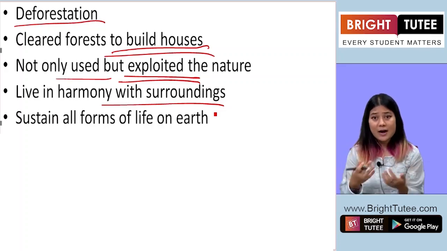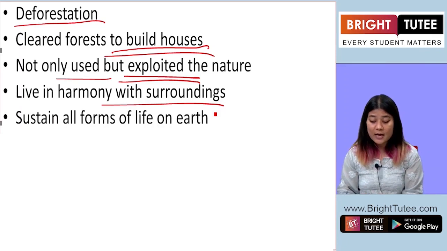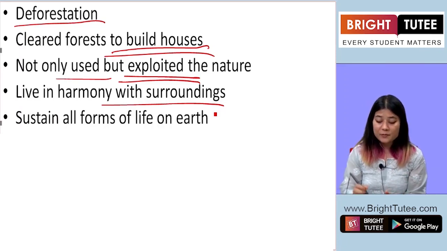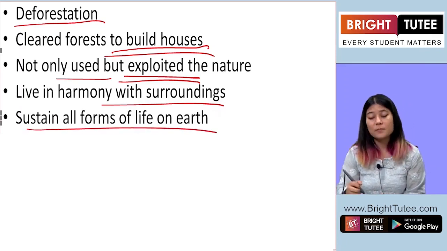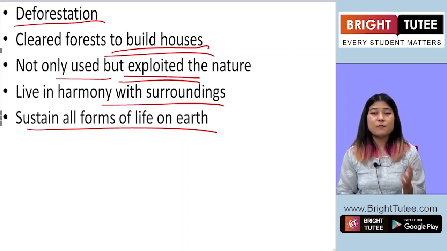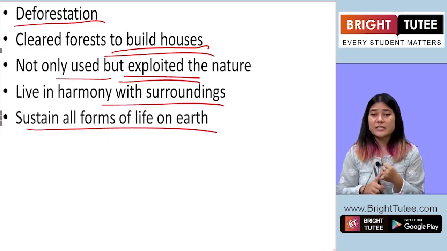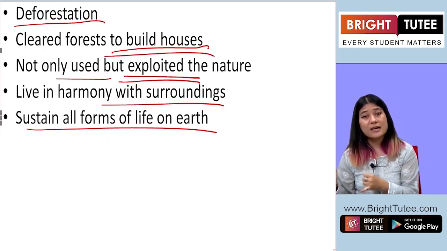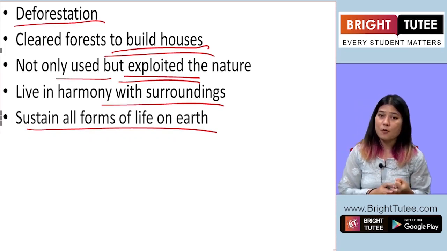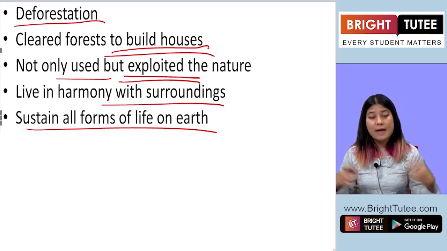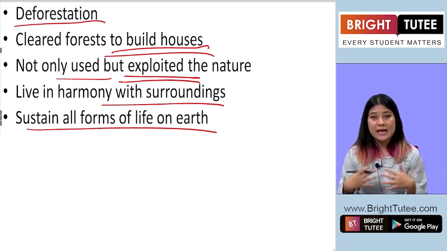Such harmonies and balances should be maintained. And with that, what will happen? We can sustain all forms of life on earth. We do not put in danger any form of life, the life of animals or the life of human beings. Everybody can live happily and have a healthy lifestyle.